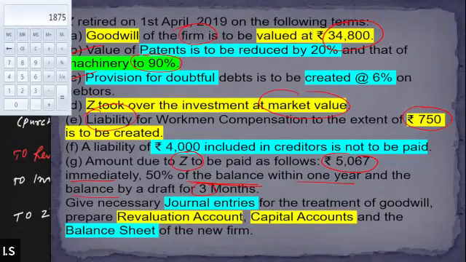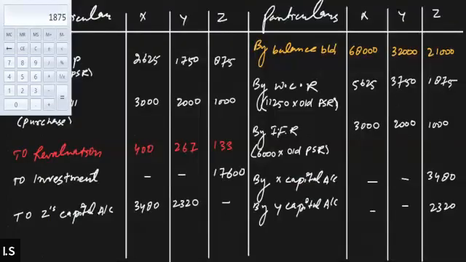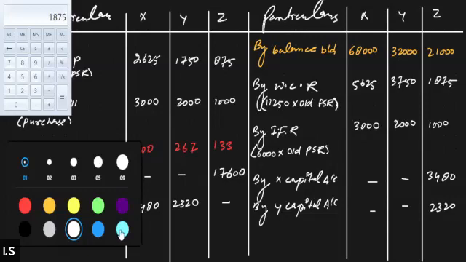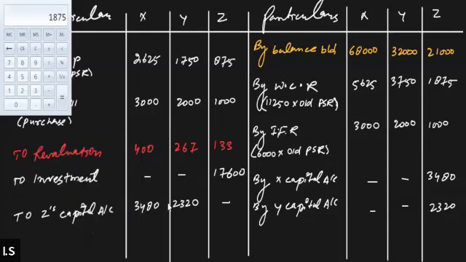First of all, let's find out the total amount due to Z. How much will we have to pay Z, since he is retiring now? So let's calculate how much Z needs to be paid. Let's first total the credit side: 21,000 plus 1875 plus 1,000 plus 3480 plus 2320.